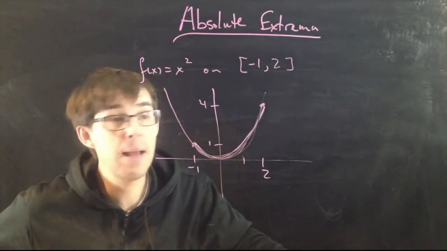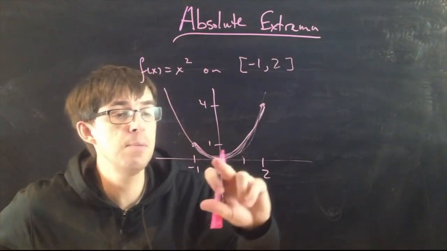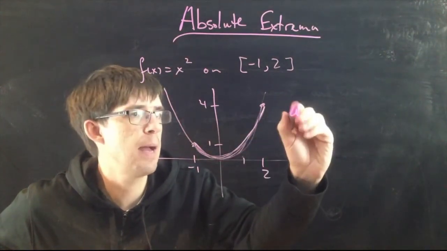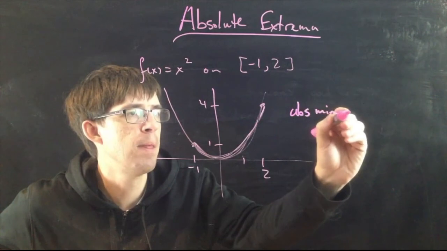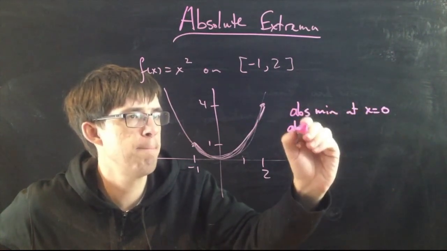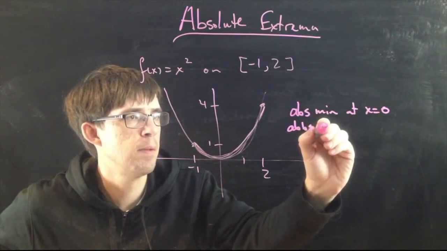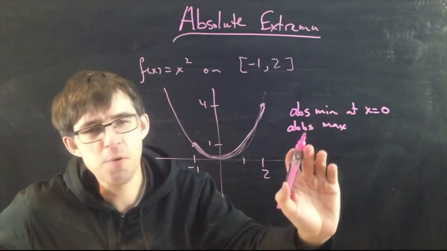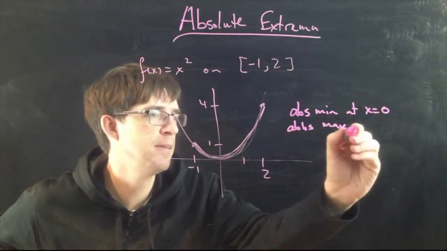What is the absolute maximum and the absolute minimum? The absolute minimum is there. So here the absolute minimum is at x equals 0, and the absolute maximum is abs. I wrote abs with two B's.